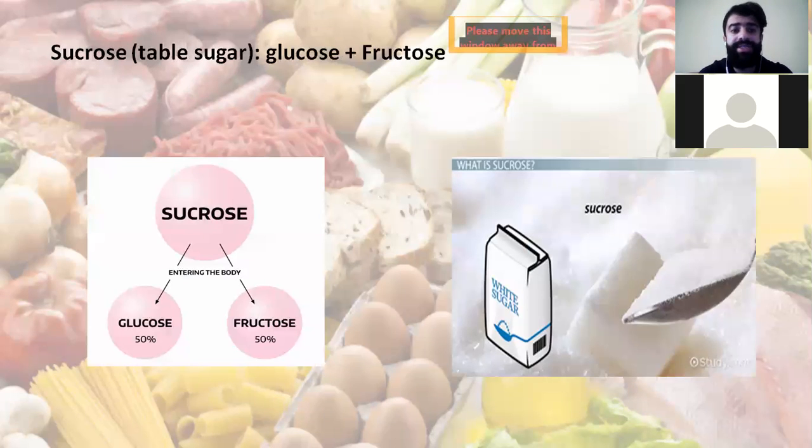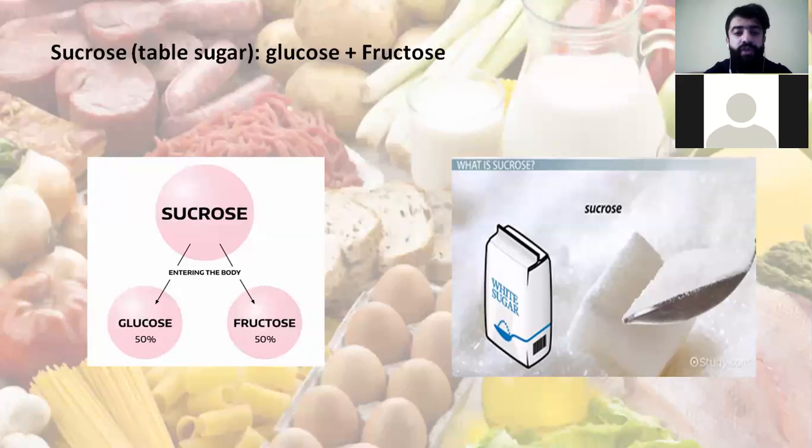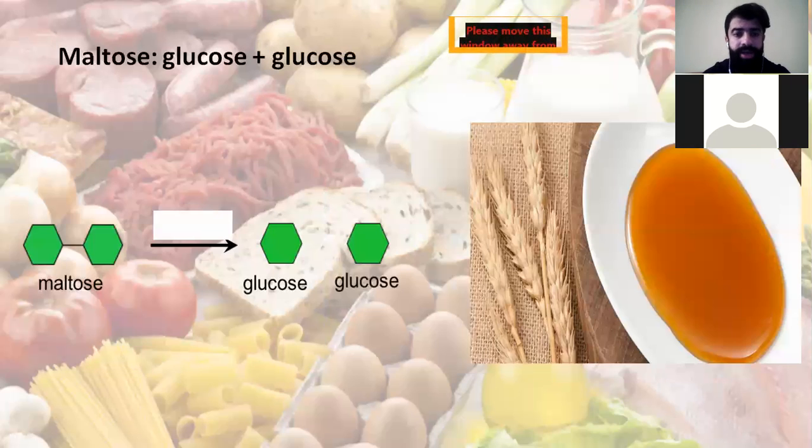Sucrose is the table sugar, the sugar that we use at home, for example for tea. Sucrose is composed of two sugars, glucose and fructose. Both of them form what is known as sucrose. That's why it's called a disaccharide. It's composed of two sugars connected to each other.